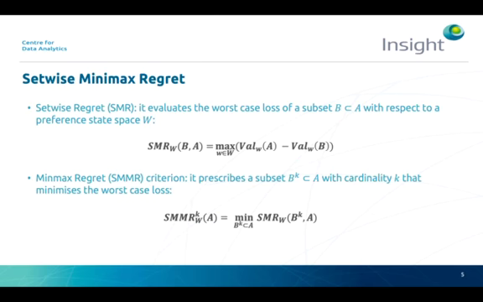The setwise max regret of a set B with respect to another set A and a set of user preferences W is defined as the maximum distance between the value function of A and the value function of B for any possible user preference. The setwise minimax regret of a set A for a given cardinality K instead is the minimum SMR of all the subsets of A with cardinality K.